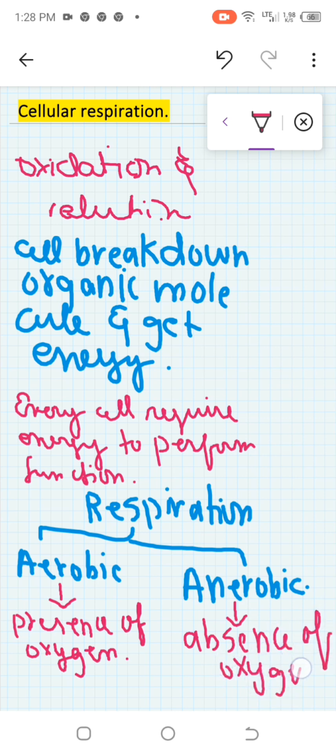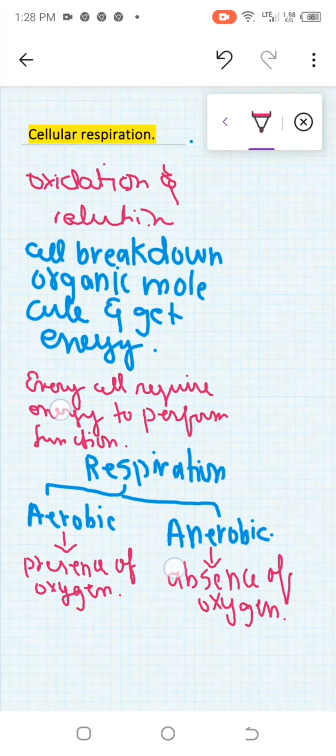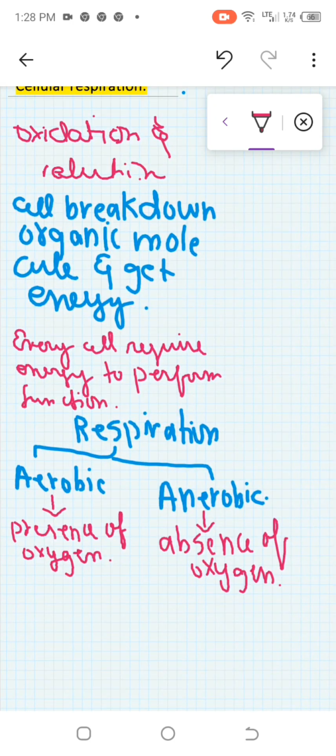Anaerobic respiration is also known as fermentation.